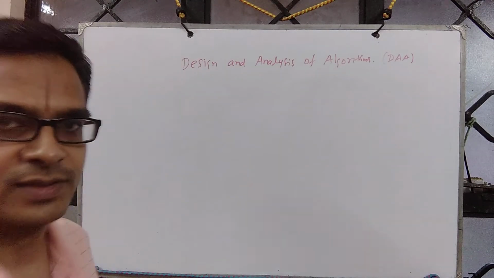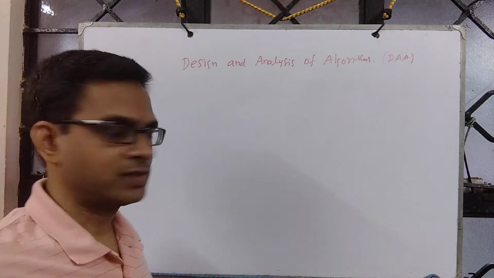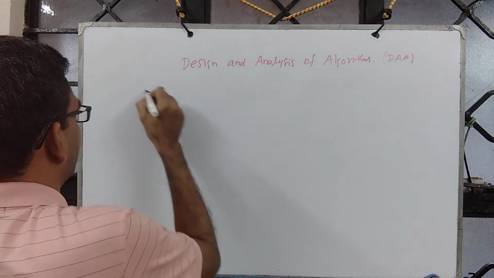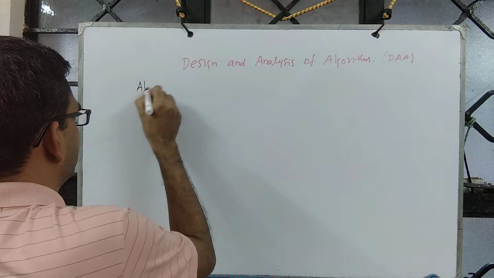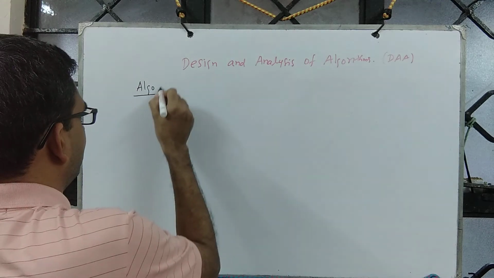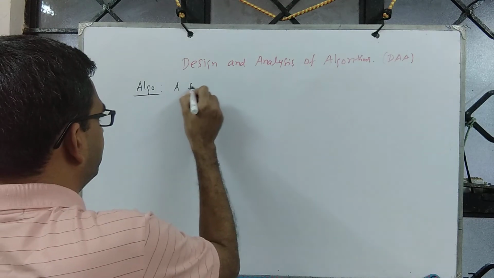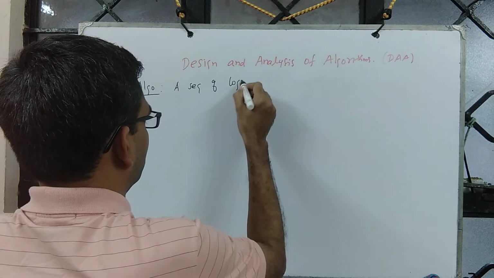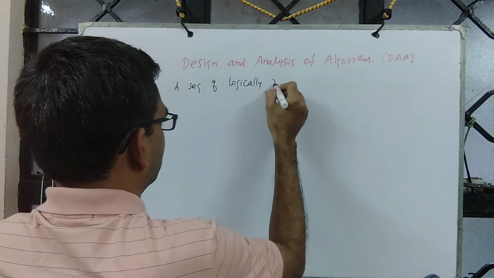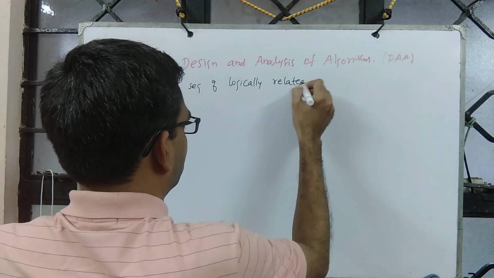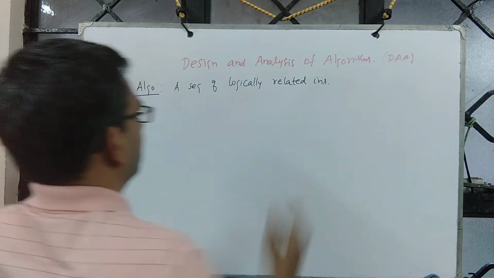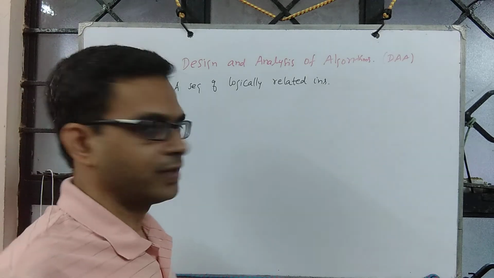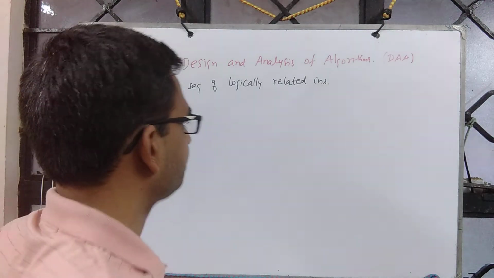Computer science is a science that focuses on the study of data structures and algorithms. We saw that an algorithm is essentially a sequence of logically related instructions to solve a computational problem.